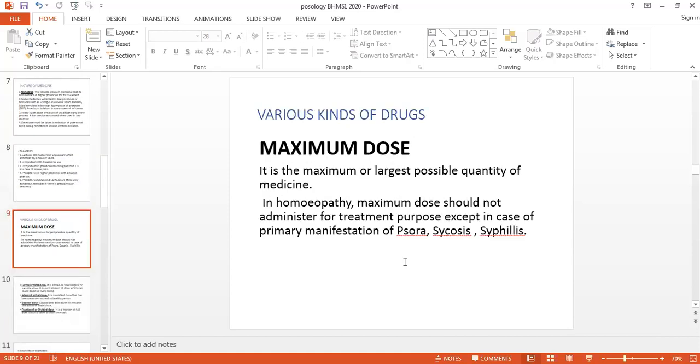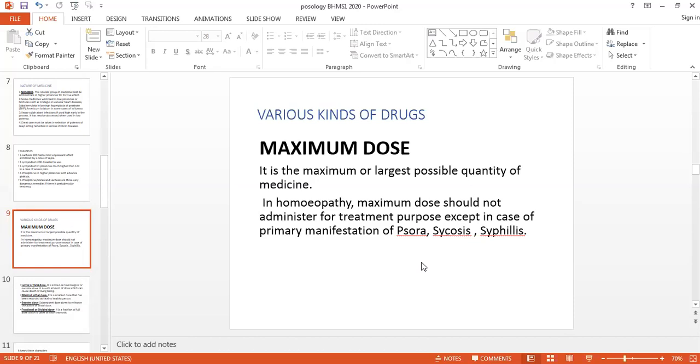Now we will see the different types of doses. First, the thing we have completed, that is the potency. The second thing is the dose. So there are various kinds of doses which are available, or by which you can practice. But they also have certain disadvantages of using the maximum doses or lethal doses.